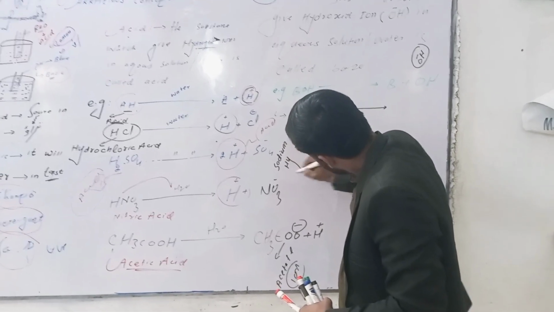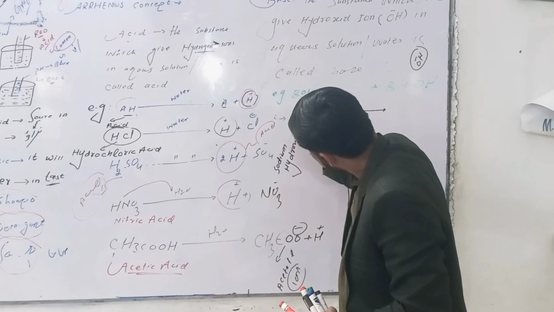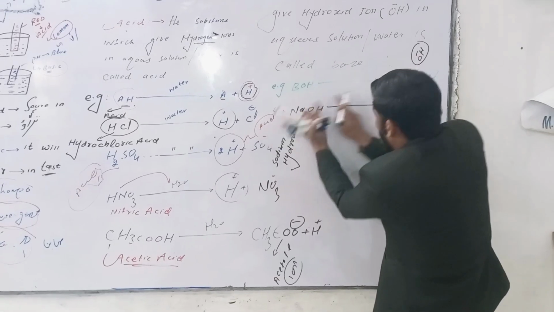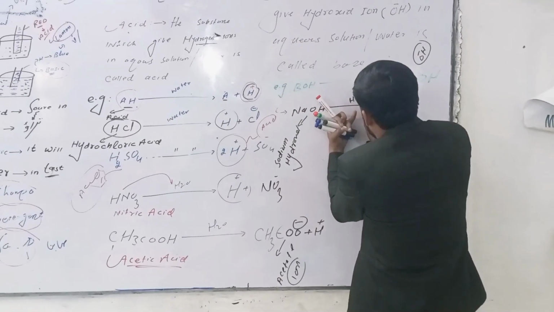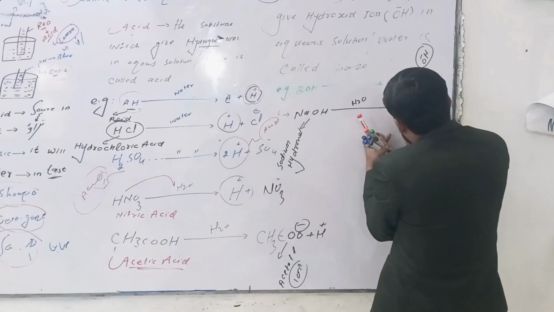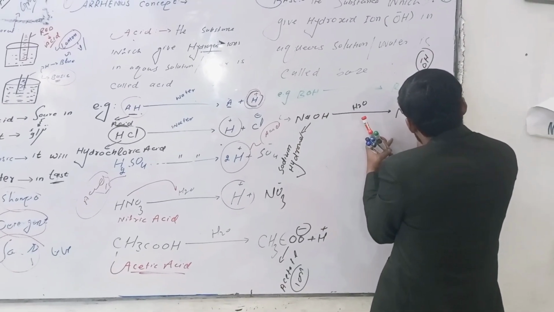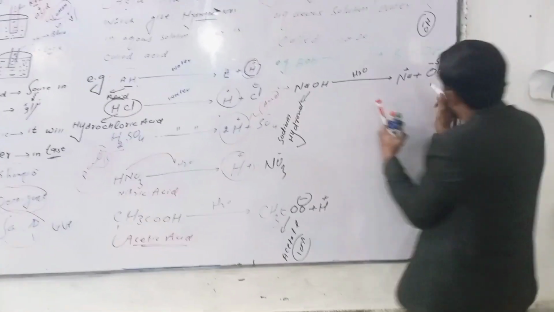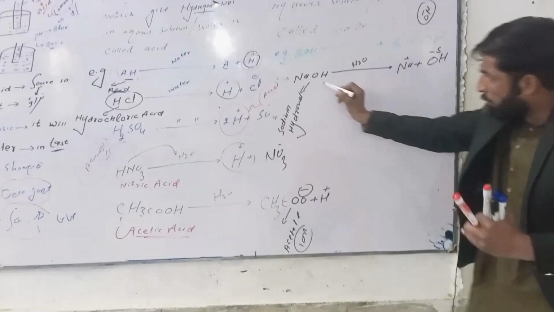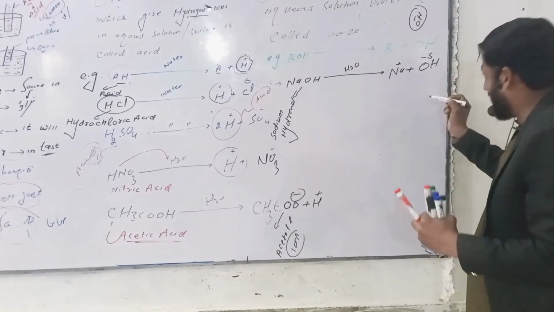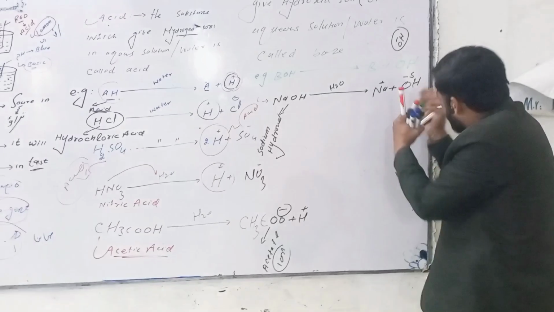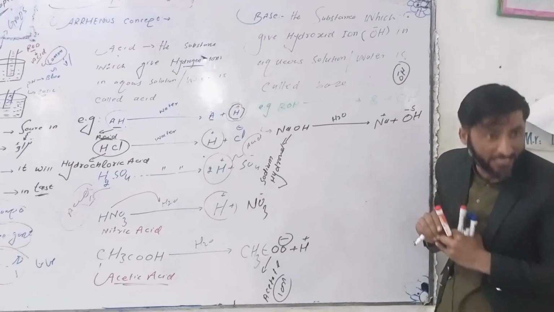Sodium hydroxide. When we put this substance in water, it will give us Na plus and OH minus. It means this substance is base. Why is this substance base? Because here hydroxide ion is available right now. So that's why we can say this substance is base.